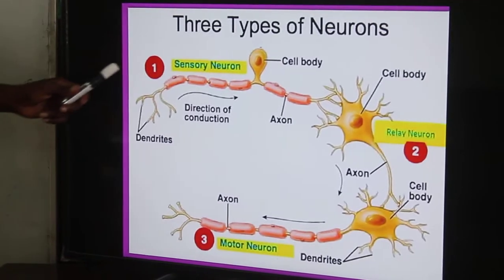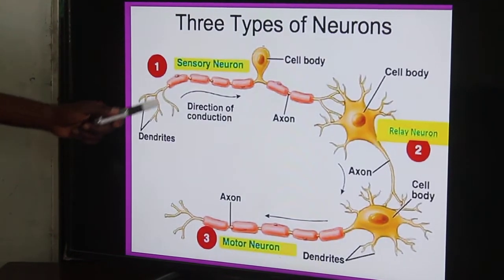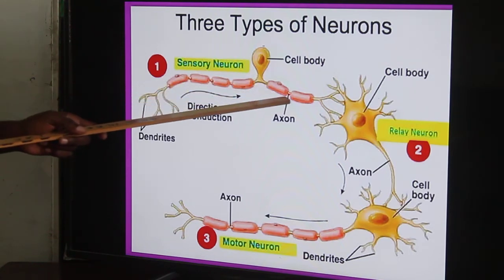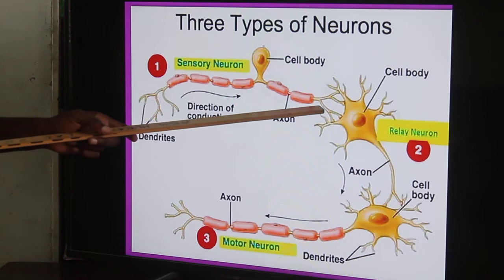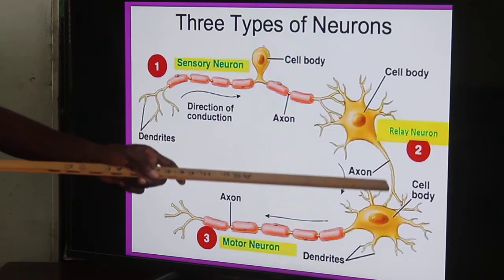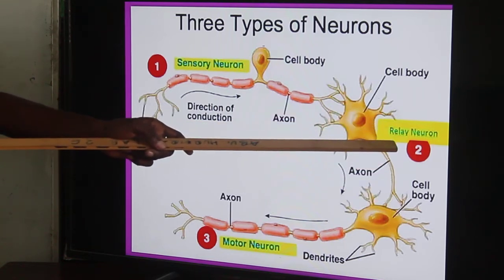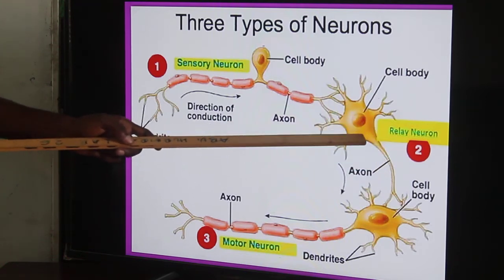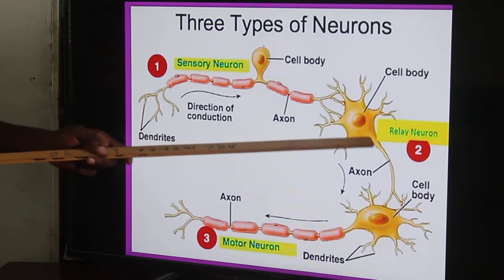The one on the extreme left gives us the sensory neuron. In this case, we have the dendrites that are connected to the sense organs. The direction of impulse conduction is towards the cell body, all the way towards the axon, and then into a relay neuron, or the connector, the interneuron, number 2, which is within the central nervous system, that's the brain and the spinal cord.